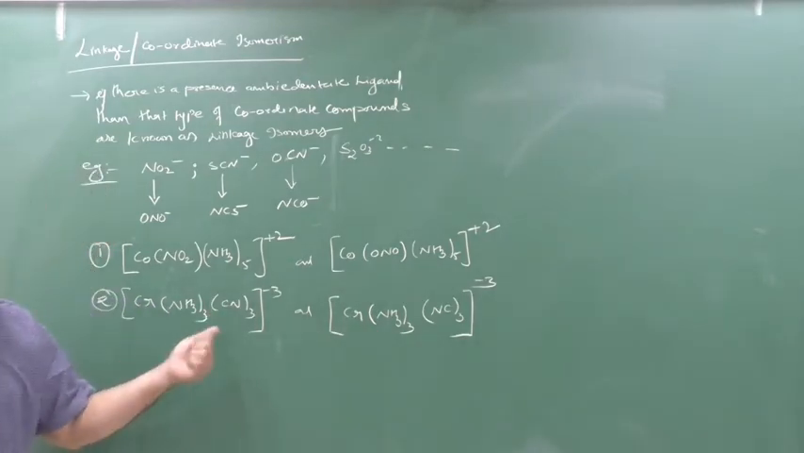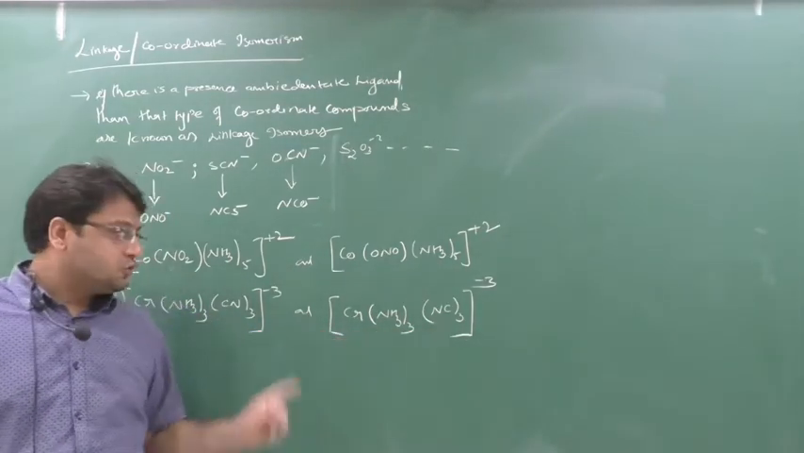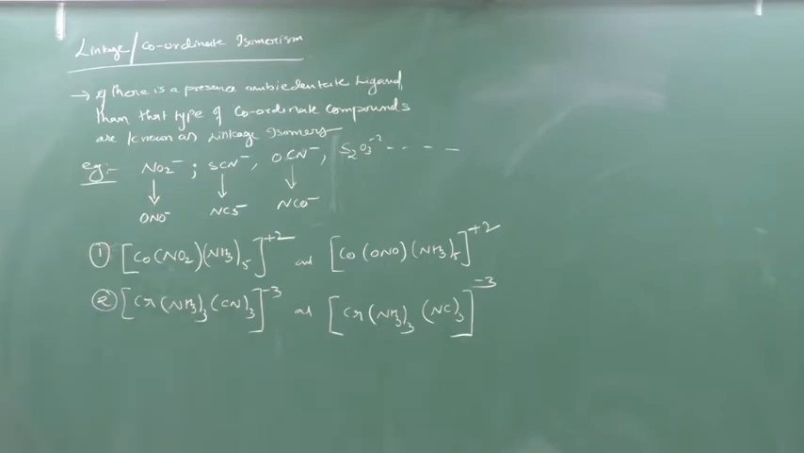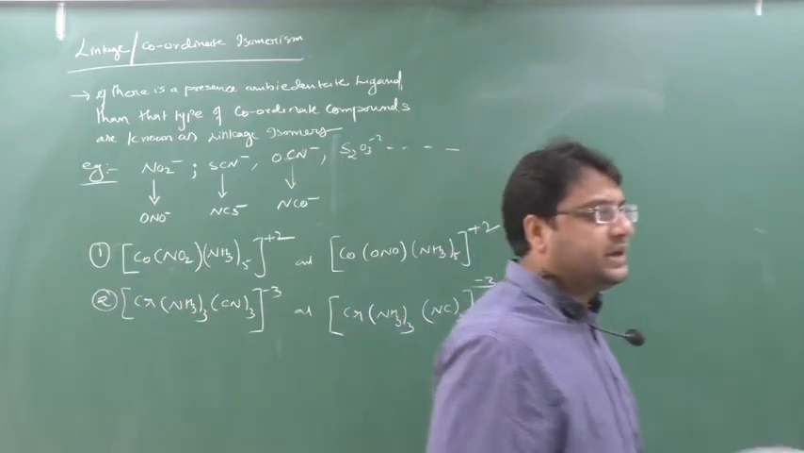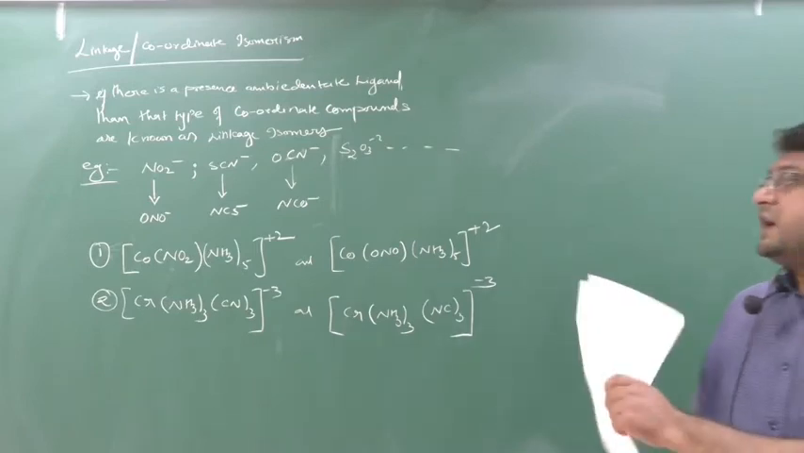Here the bonding is through C but here the bonding is through N. So this is also an example of linkage isomerism. In linkage isomerism, what you have to see is the ambidentate ligand. Wherever you find an ambidentate ligand, close your eyes and give that as an example of linkage isomerism.